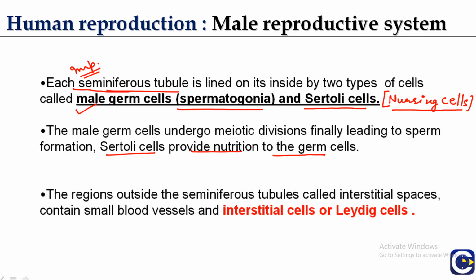The region outside the seminiferous tubules is called the interstitial space. It is the space between the seminiferous tubules, and that space is filled by some blood vessels, and there are also the interstitial cells or the Leydig cells. These are very important cells because they secrete the male androgens.